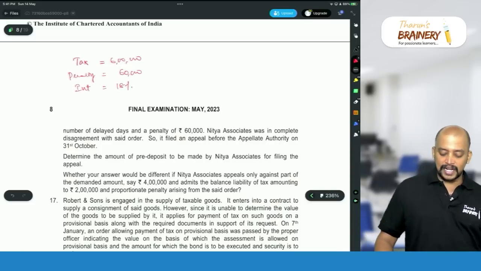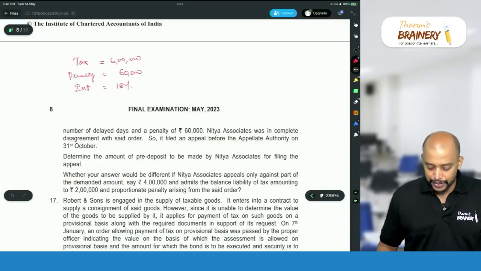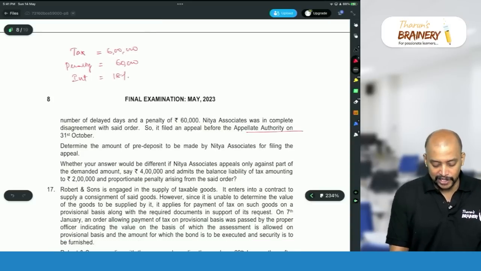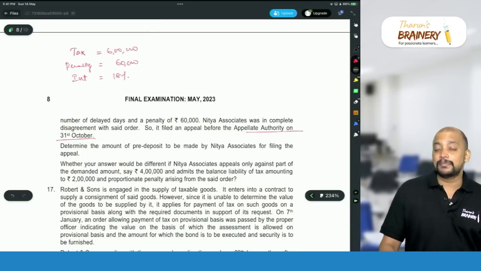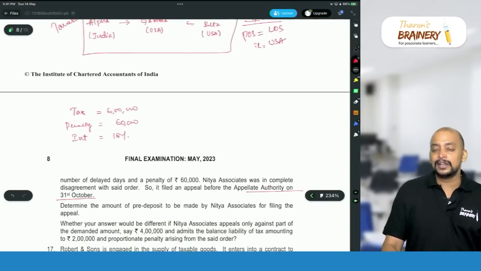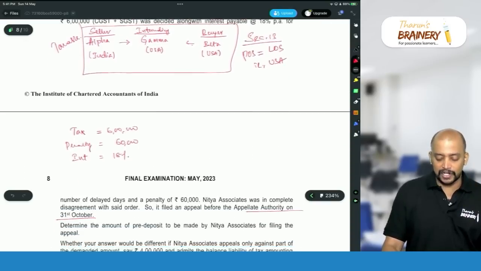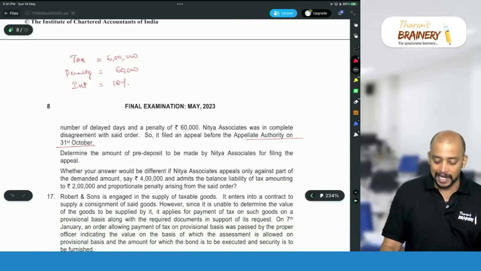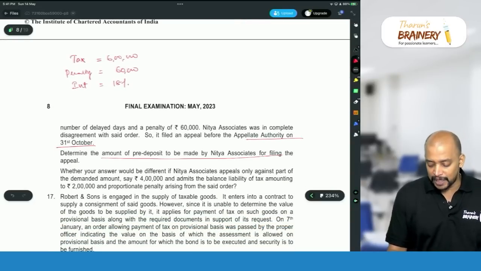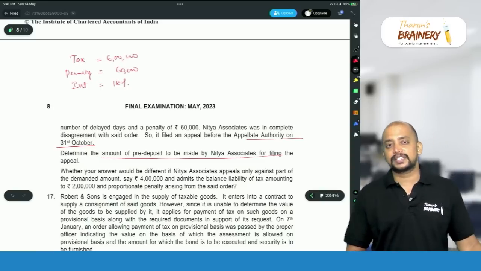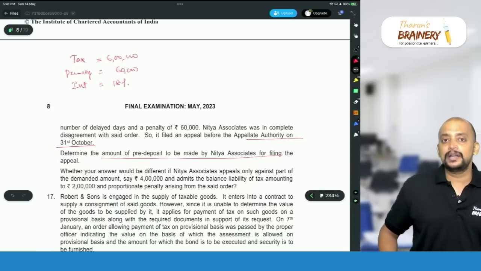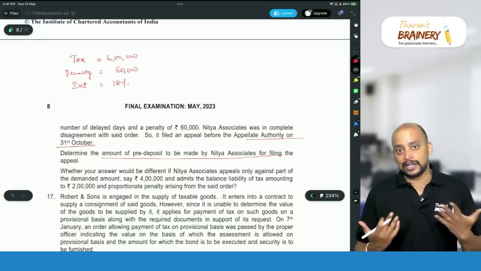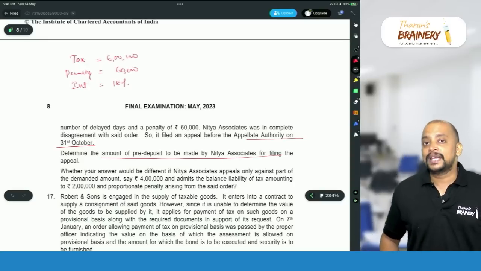Nitya Associates was in complete disagreement with the said order, so it filed an appeal before the appellate authority on 31st October. What is the time limit within which appeal should be made? Within 3 months from the date of receipt of order, 18th October, 31st October, within the time. Determine the amount of pre-deposit to be made by Nitya Associates. So what is the pre-deposit to be made? Whether they admitted anything, no. So it will be 10%.